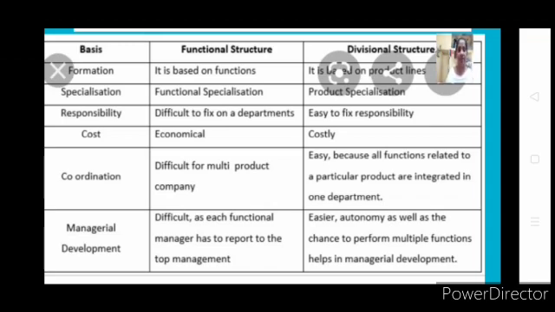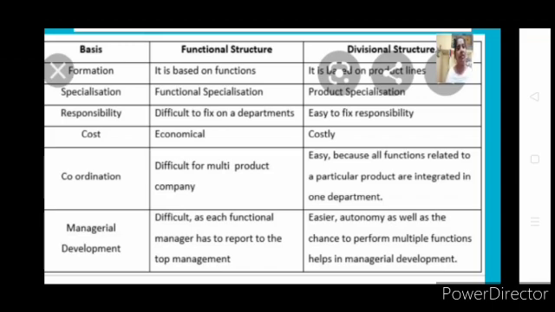Then comes responsibility. It is difficult to fix responsibility on departments, and easy to fix it in a divisional structure. In your functional structure, though I deal with different products, I'll be concerned only about marketing because I'm the head of marketing.